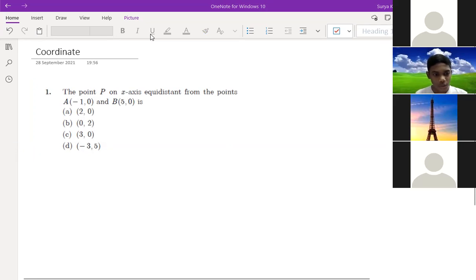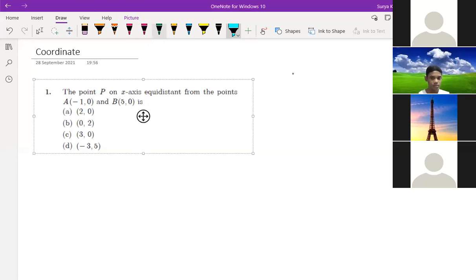So the answer is 2 comma 0. Anyone else? Rasool, Chanchal? 2 comma 0. So 0 by 2 is 0, right? You are getting 2 comma 0 only? A option or B option? Rasool, A option. Chanchal, you also got the same answer. See, if you can't understand this, I'm just solving in 1 minute.